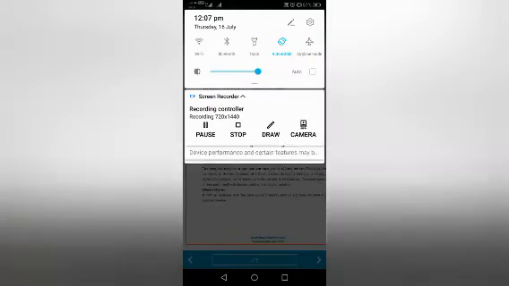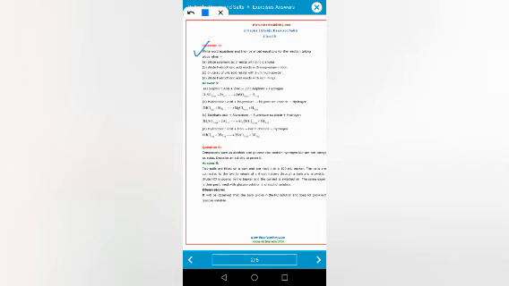So question number 5 is: write the word equation and then the balanced equation of the reaction taking place when dilute sulfuric acid reacts with zinc granules. Dilute H2SO4 reacts with zinc, so it means that an acid reacting with a metal will form H2 gas and zinc sulfate. Dilute hydrochloric acid reacts with magnesium, same, magnesium chloride will form with H2 gas. Dilute sulfuric acid reacts with aluminum powder, same. So all these examples are from the chemical properties of acids when an acid reacts with a metal.